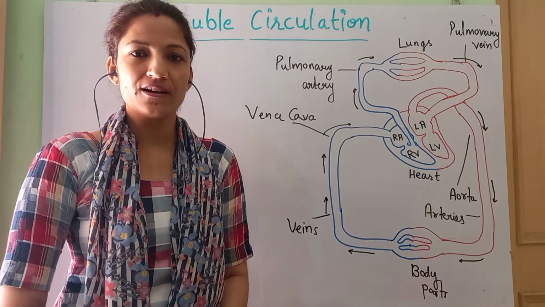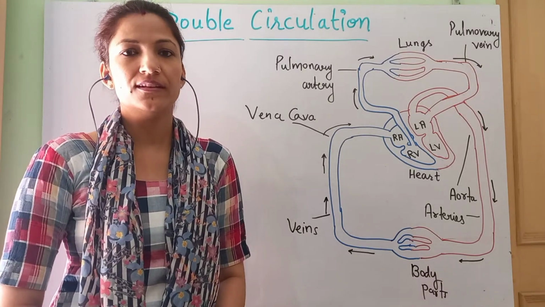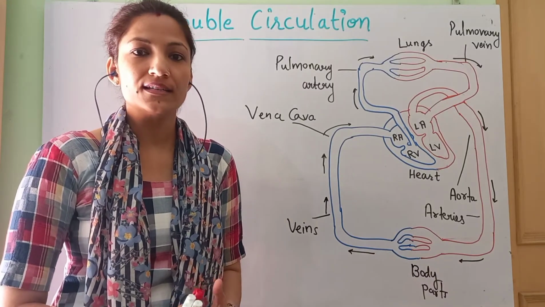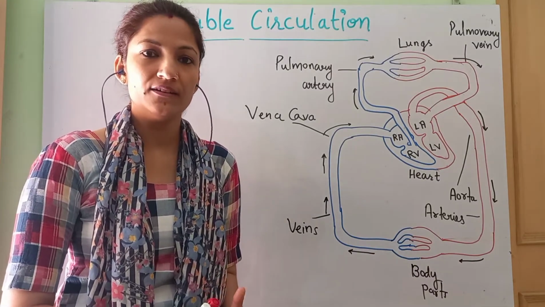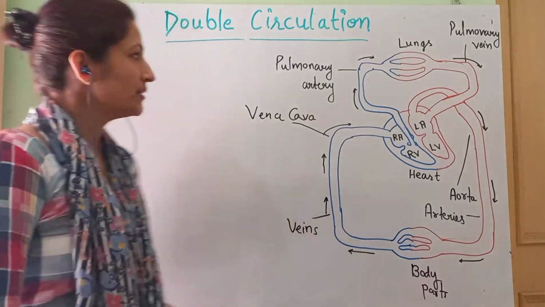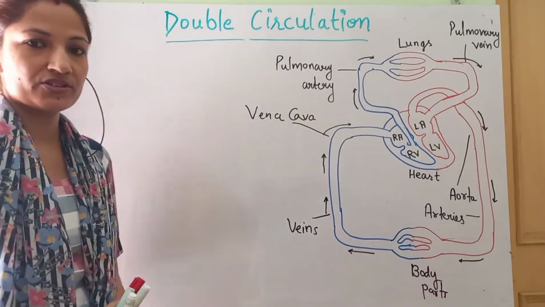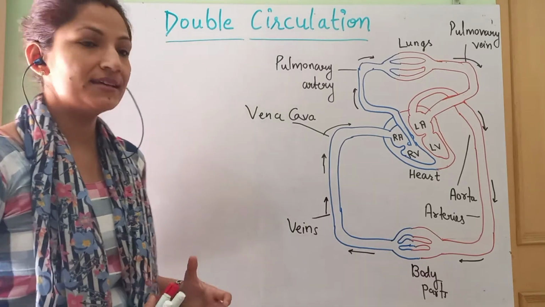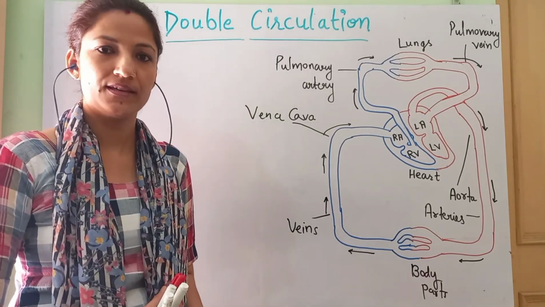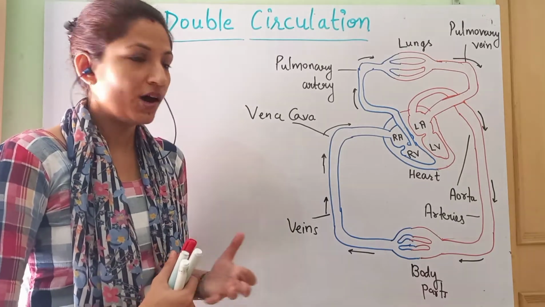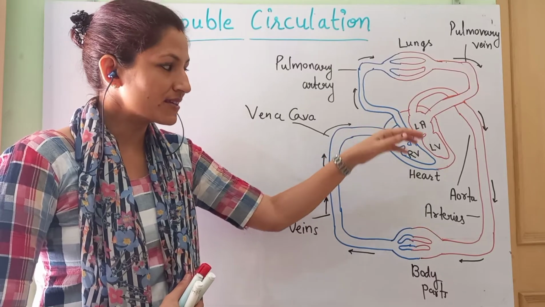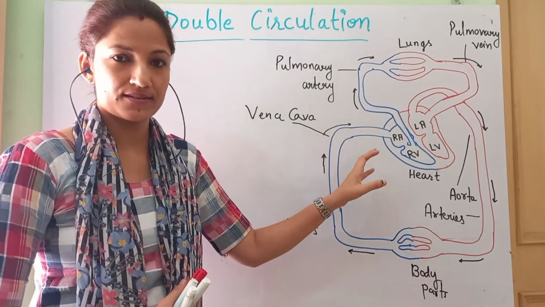Today we are going to talk about double circulation. Under this particular lecture, we'll get to know the path of the blood followed in our body. Fine. So let's start with it. As it is a double circulation, it means the blood is circulated twice in the body by the heart. Or we can say the blood is received twice, the blood is coming to the heart twice.